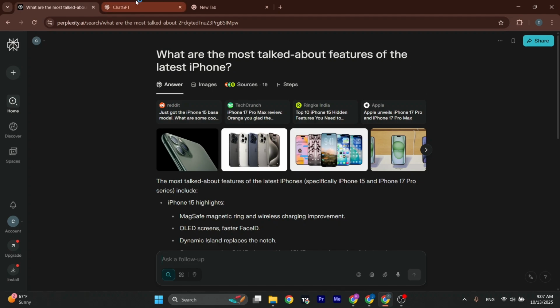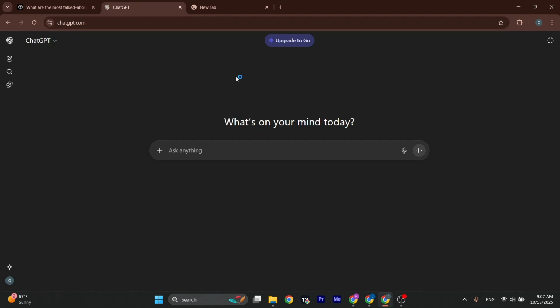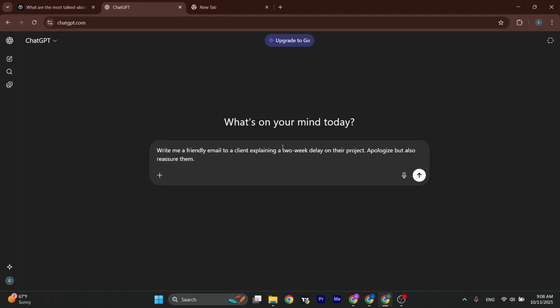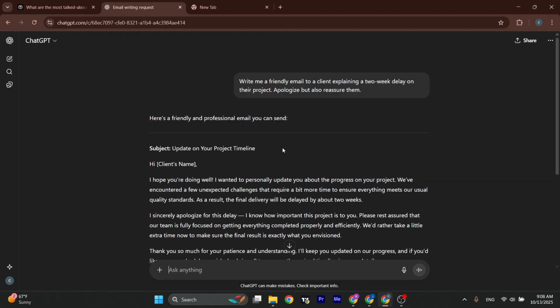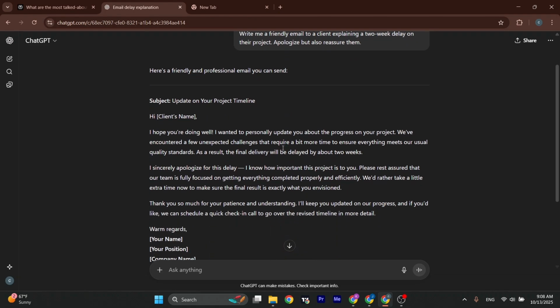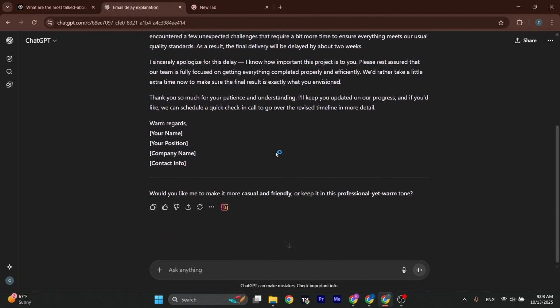Now, talking about ChatGPT, it is mostly used for creativity and following complex instructions. ChatGPT can be great for tasks that don't need the latest news but do need deep thinking. For example, if you write in this question, ChatGPT will create a perfect cold email from scratch. Also, it can be a good tool for brainstorming ideas, writing stories, or explaining complex concepts in a simple way.